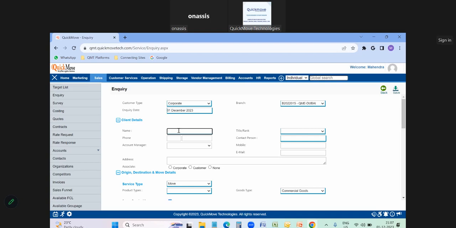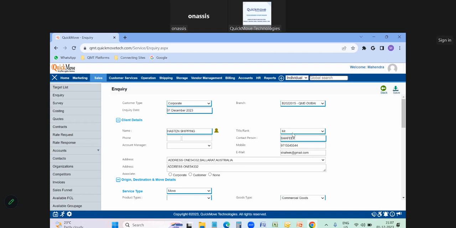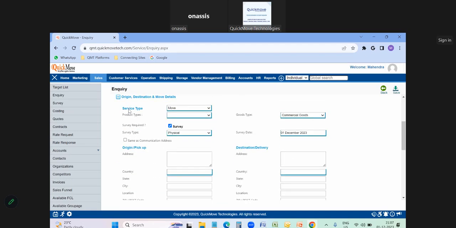For example, I can add Aston Shipping, just for example, to understand the flow. I'm inputting the client details here. I can input the contact person name, mobile number, mail ID, and address details. Once I input all these details, then I can choose the service type.